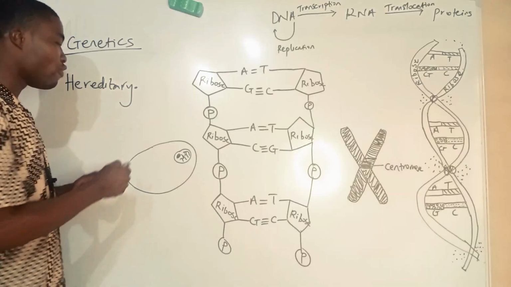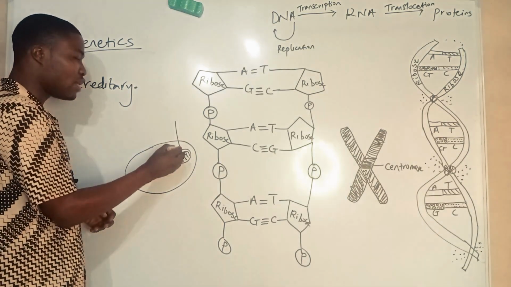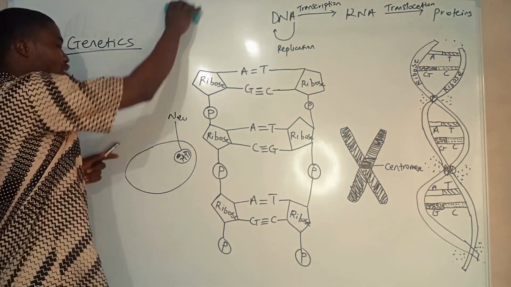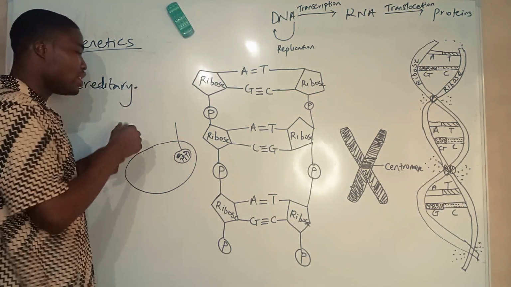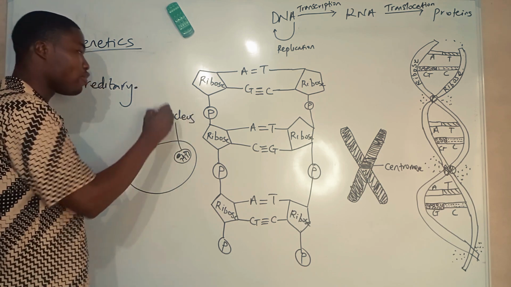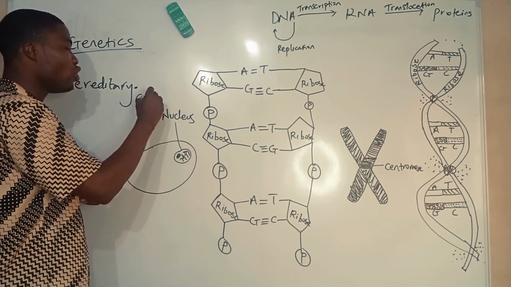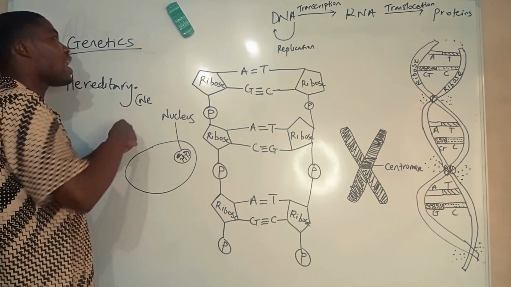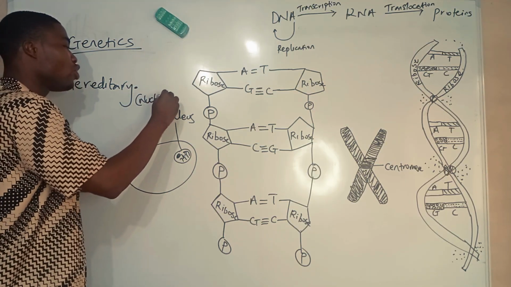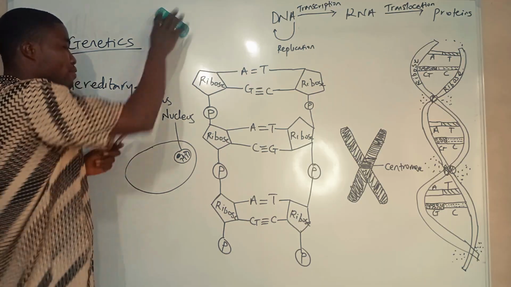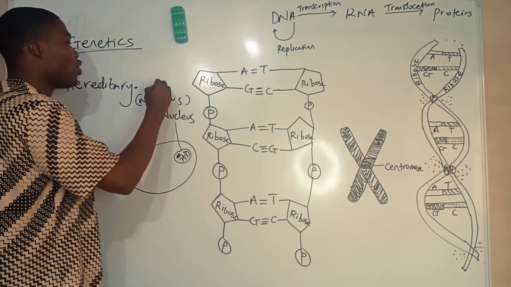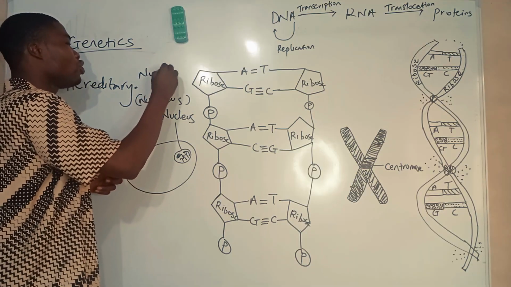Now, the nucleus of a cell is made up of two things. The first one is what we call the nucleolus, and what I call the nucleosome. Pardon me for the spellings: the nucleolus, and what I call the nucleosome.